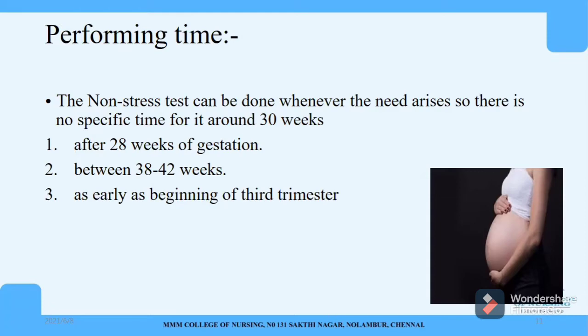So there is no specific time for it. But usually it is done around 30 weeks. Okay. And it may also be done after 28 weeks of gestation. It may be done between 38 to 42 weeks of gestation. It may be done as early as the beginning of the third trimester also. So this is the time when we can do this NST.